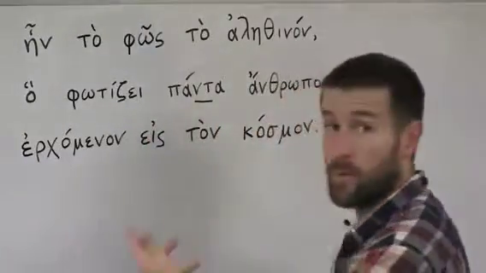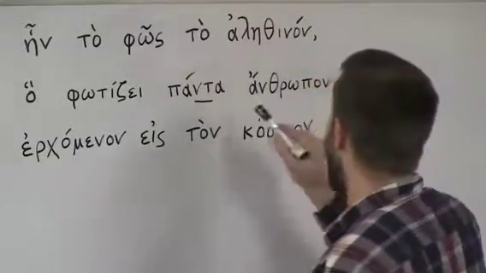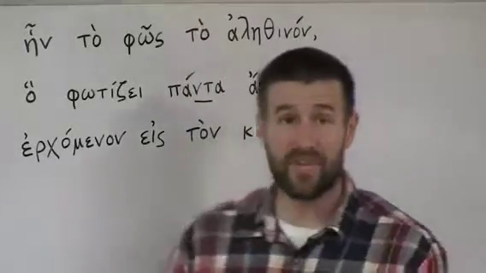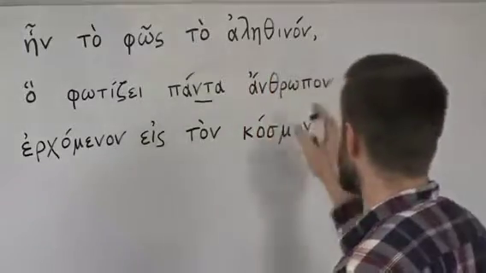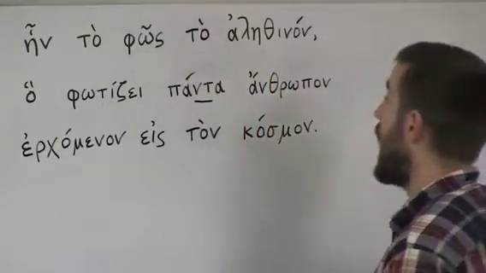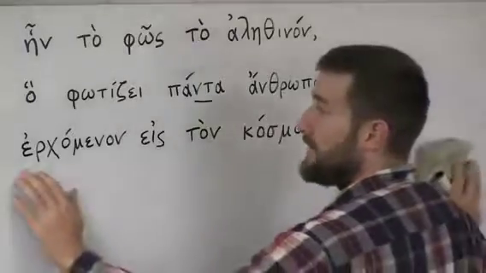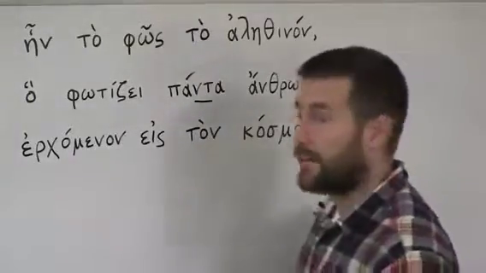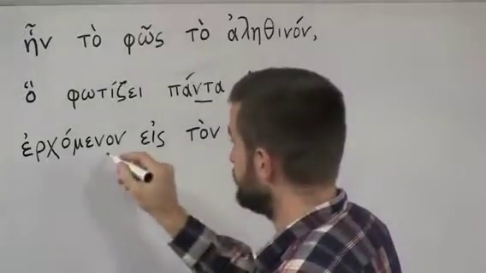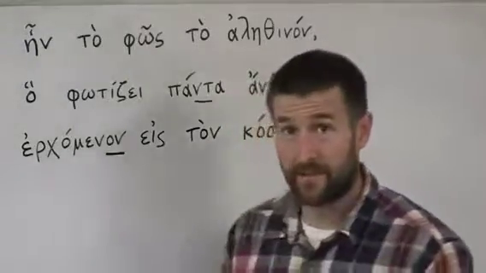The study of people, the study of mankind. Anthropon: anthropology, or a philanthropist, okay? Those are some words that are derived from the Greek word anthropon. And then we have this word, erchomenon. We're going to get into this verb form in another lesson.